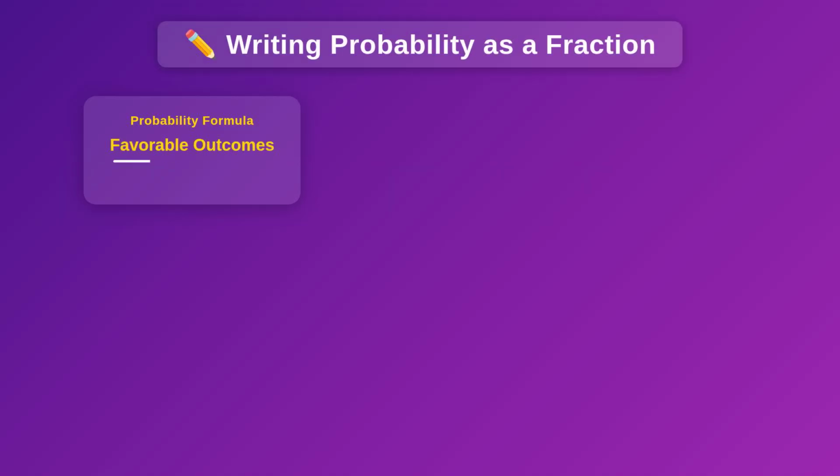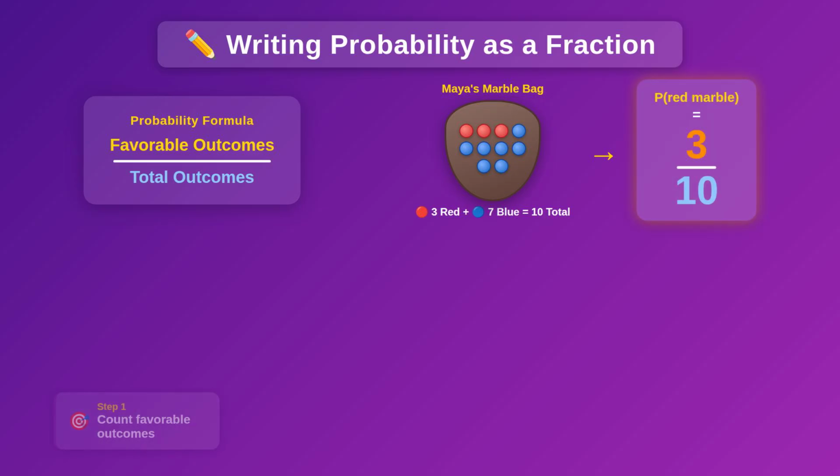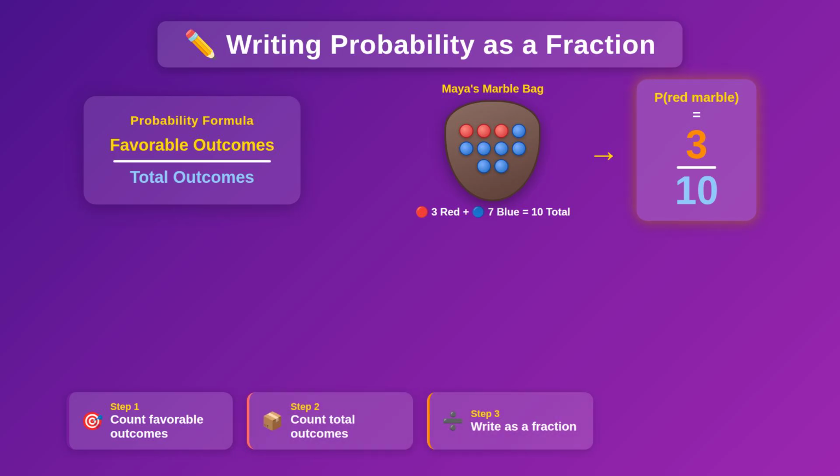Here's a secret trick. Probability can be written as a fraction. The top number, the numerator, is the number of ways the event can happen. The bottom number, the denominator, is the total number of possible outcomes. So if Maya has a bag with 3 red marbles and 7 blue marbles, 10 total, the probability of pulling a red marble is 3 out of 10, written as 3/10. Simple. Let's practice this with some real examples.